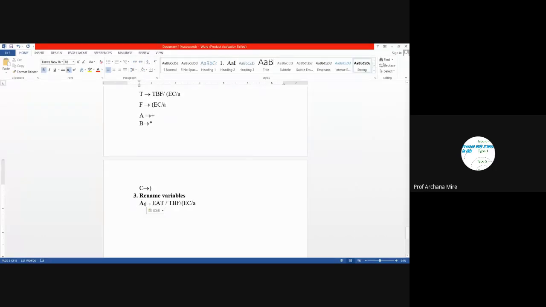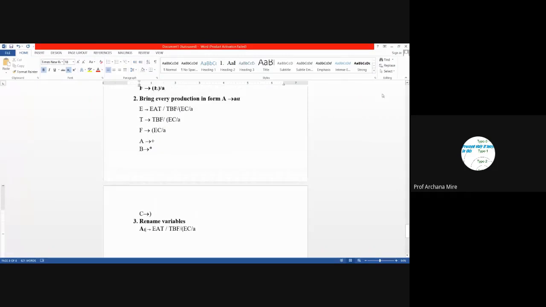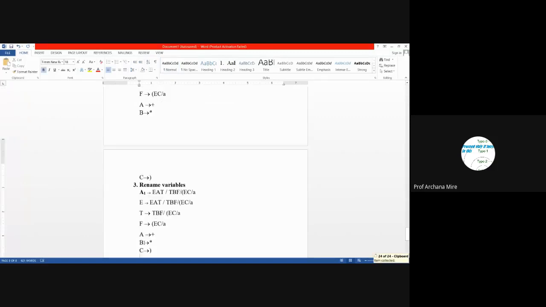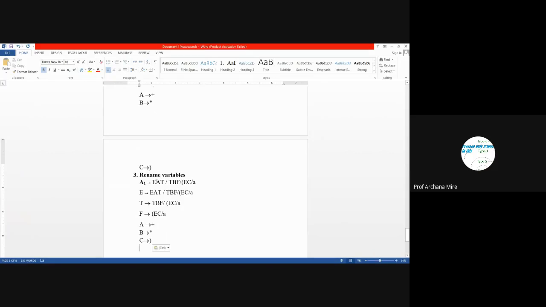Let's copy all production rules here. So wherever there is E, there we will be writing A1. Wherever there is E, we will be replacing all capital E with A1.